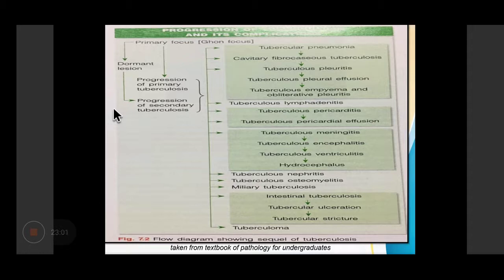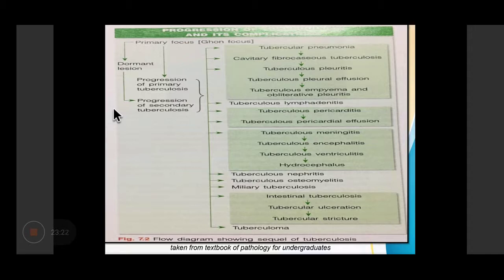Then the tubercle bacilli can involve the pleura, leading to tubercular pleuritis. There will be tubercular pleural effusions. Then there can be pus formation leading to tuberculous empyema and obliterative pleuritis. Now, there can be tuberculous lymphadenitis.